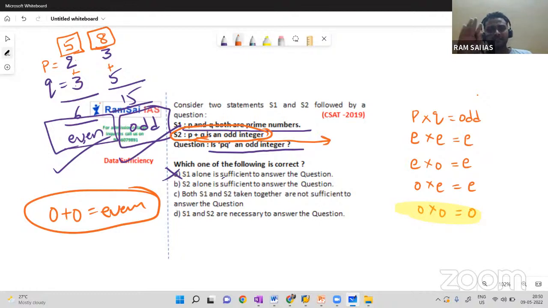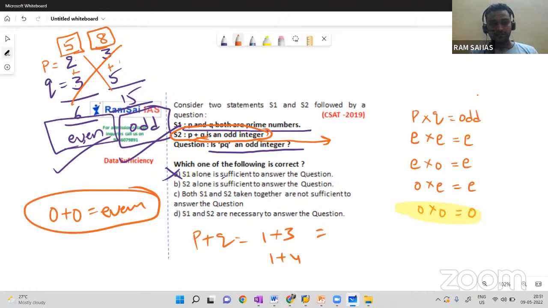Wait, why should I go with only these two examples? First statement we forgot, no? So P plus Q can be 1 plus 3, or it can be 1 plus 4. Don't forget about these two. Sorry, you may get voice clear now. Hope you'll get clear voice from here on.